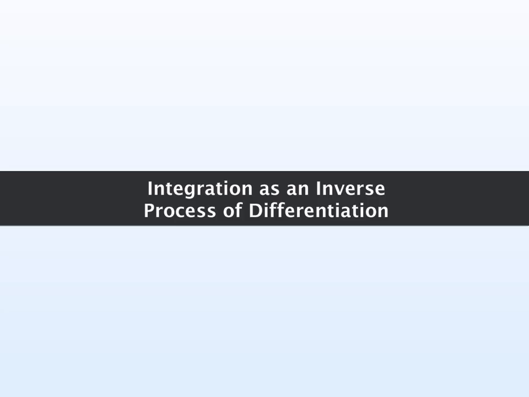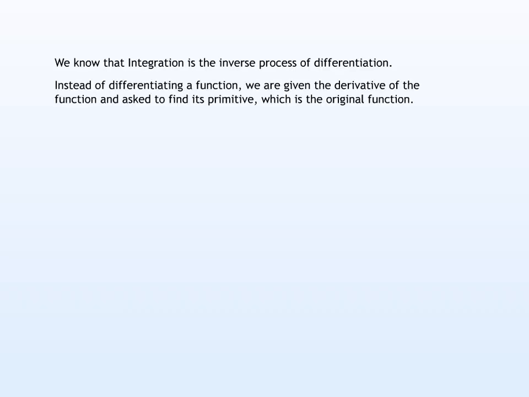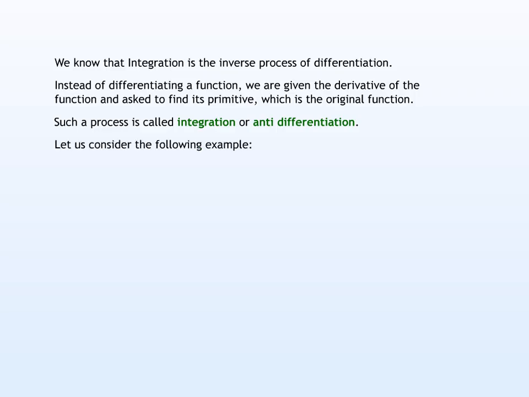Let's check our understanding on integration being the inverse process of differentiation. We know that integration is the inverse process of differentiation. So instead of differentiating a function, we are given the derivative of the function and asked to find its primitive, which is the original function. Such a process of obtaining an original function is called integration or anti-differentiation. Let us understand it with the help of the following example.